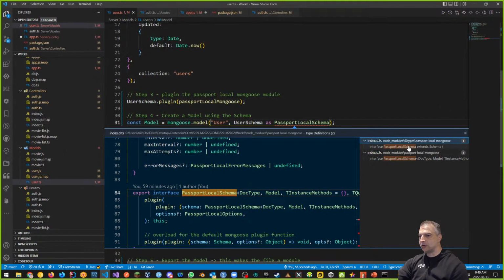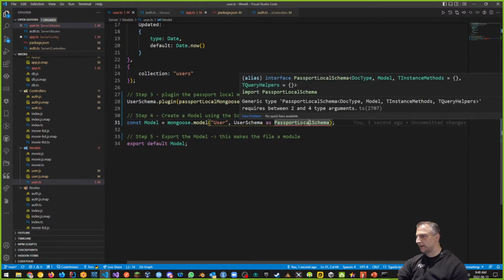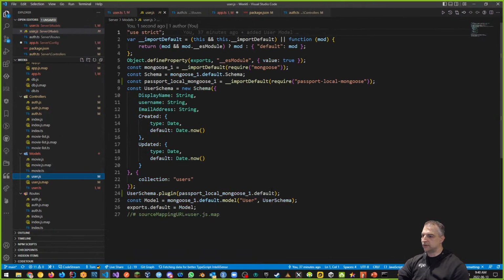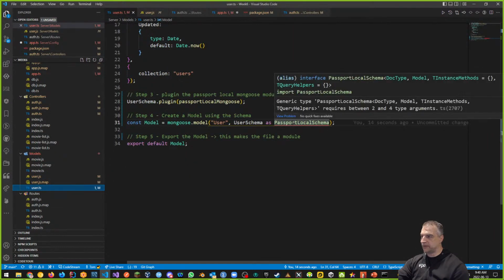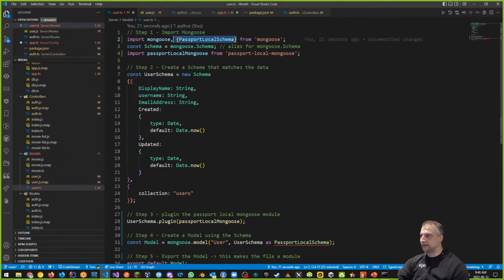So that's passport local mongoose, and it extends the schema, but here it's giving us more information. This is new, by the way. This is not something that I encountered last semester, but it's okay because we're going to figure this out eventually. Right now, if I save this the way it is, it's still okay because when it configures my user, there's nothing here that's going to show me that there's an issue, right? It's actually just going to, on the user side, give me a bit of an error.